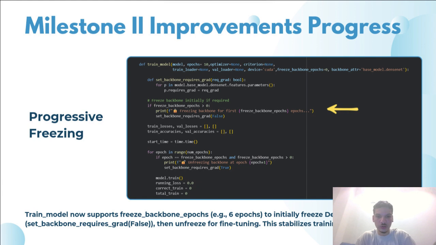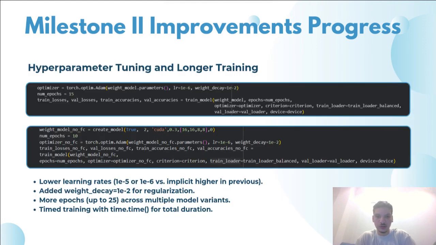Other than that, we also implemented a progressive freezing strategy, where for the first six epochs, we freeze specific layers of the DenseNet backbone. This allows the new attention and convolutional layers to stabilize, and then we unfreeze the whole network for fine tuning. We also optimized the hyperparameters through trial and error, and we used the Adam optimizer with reduced learning rate and weight decay. All of the parameters and values are in our poster and website.